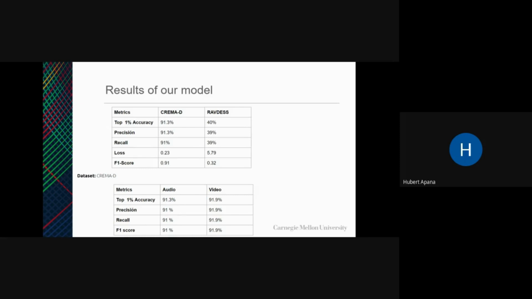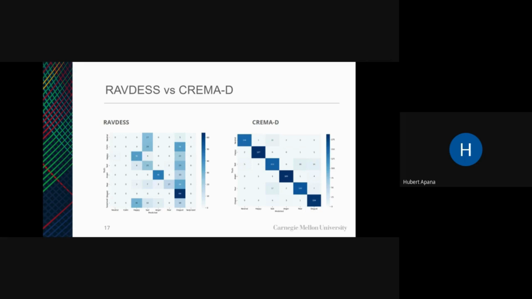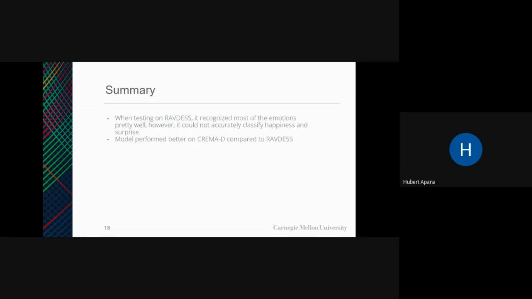On the CREMA-D datasets, the audio only performed really well, and the video also performed well, with 91% accuracy across the board. And then on the RAFDES, the confusion matrix showed that most predictions were actually false negatives or false positives, which was really not good for the test. And so the out-of-domain data set did not really perform well, but the in-domain data set, which was the CREMA-D, performed really well.